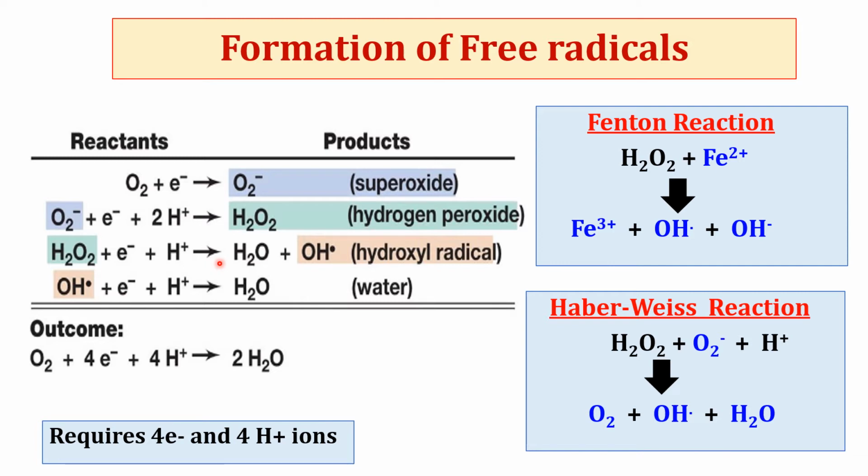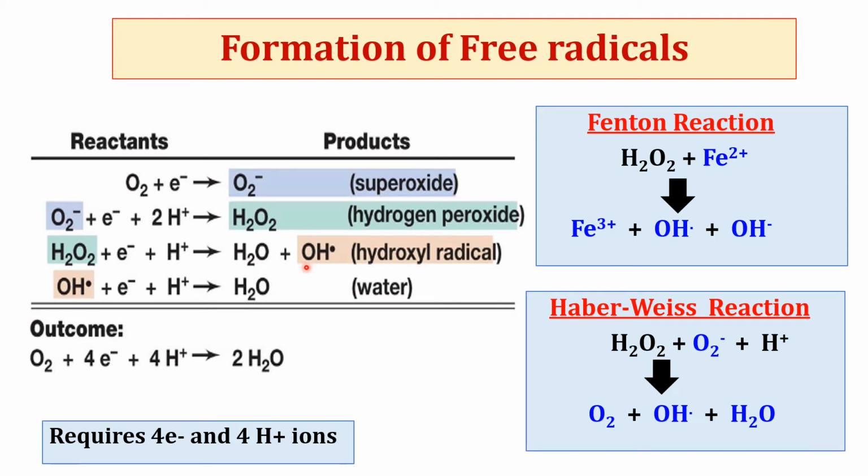Leaking of electrons from the electron transport chain can generate reactive oxygen species in the cell by the same mechanism, which is shown in this diagram. The difference is only that the reactive oxygen species of complex 4 are not free to cause damage because they are tightly bound to complex 4. But the reactive oxygen species produced by leaking of electrons are free and they can cause damage to the cell. About 4% of oxygen taken up in the body is converted to free radicals.